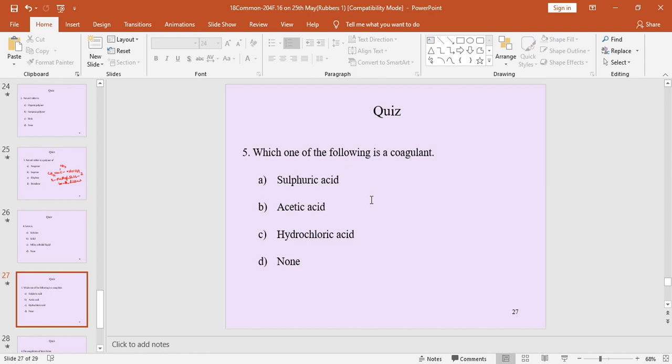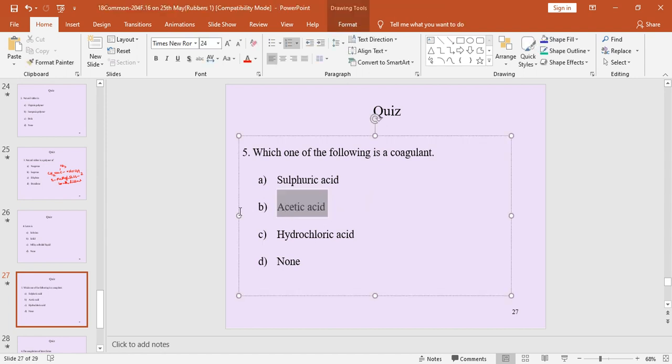We did not discuss this sulfuric acid. It is not used in the processing of natural rubber latex. Next, option C, HCl, we did not use HCl also in processing of natural rubber. So which is the correct answer? B. So B means acetic acid.